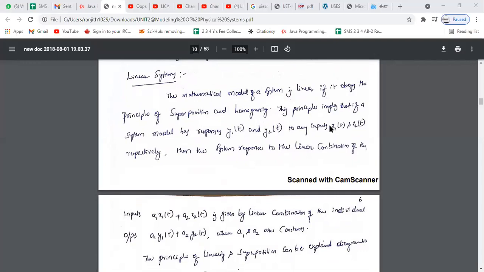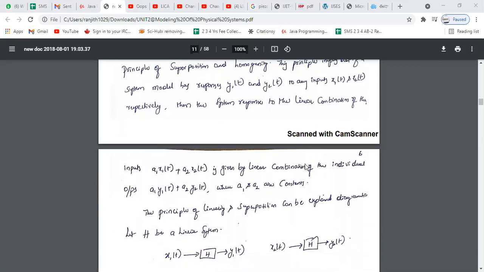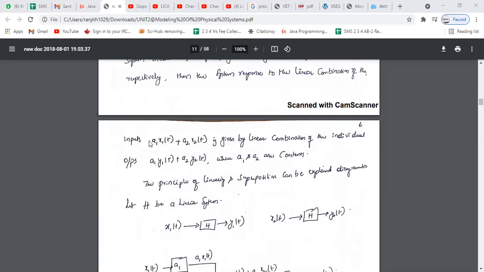Suppose y1 and y2 are the outputs for the inputs x1 and x2. Then for the combination of inputs, with a1 and a2 called weighted constants, when the input is a1 x1 of t plus a2 x2 of t, you get the output a1 y1 of t plus a2 y2 of t. If you get the output like this, then the system is linear.